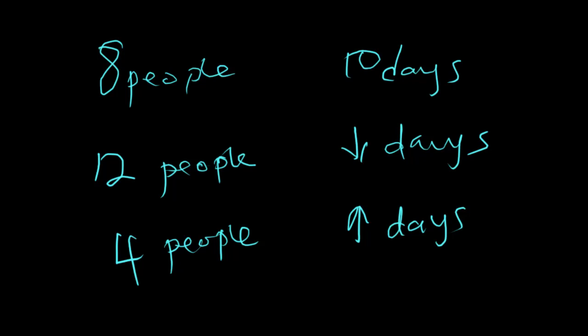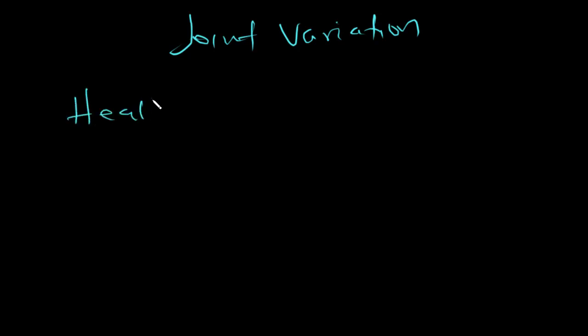Now let's talk about joint variation. You see, sometimes one quantity may not depend on just one quantity. Sometimes a quantity may depend on 2 or even more quantities. For instance, we spoke about our health. Now, our health does not only depend on what we eat, but